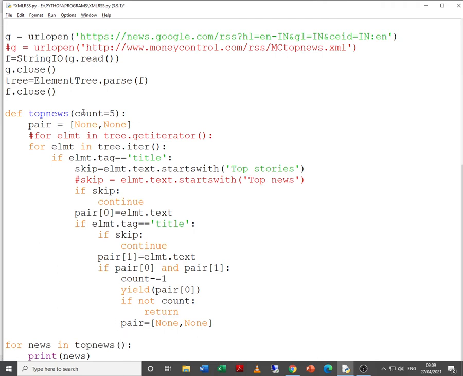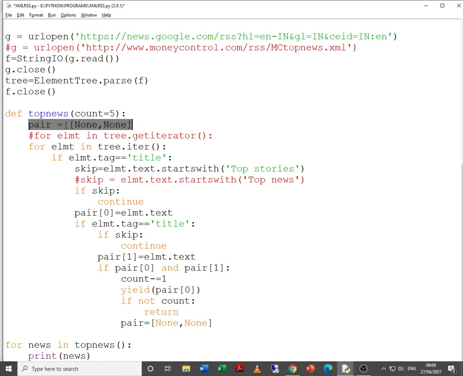So let us try to understand this function. Now why count equals 5? Because we want to extract only the first 5 news headlines. That is why we are passing it like this. Pair is equal to none comma none.